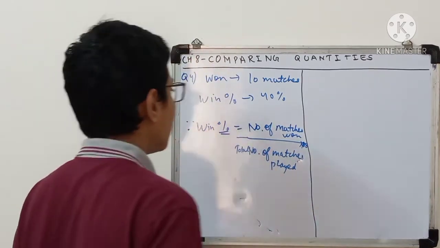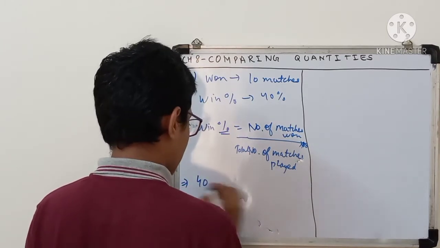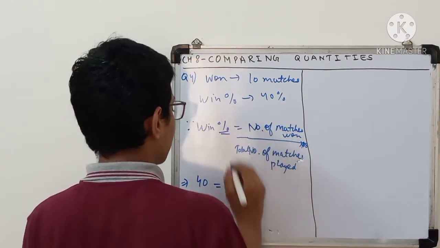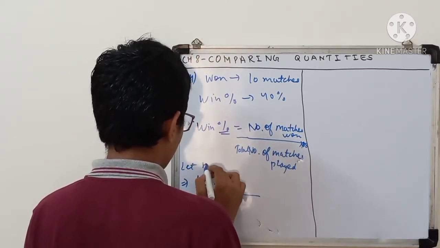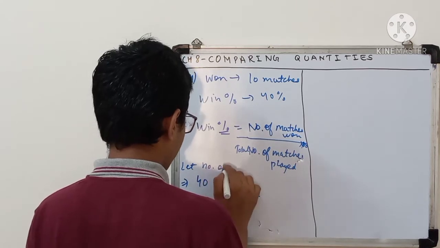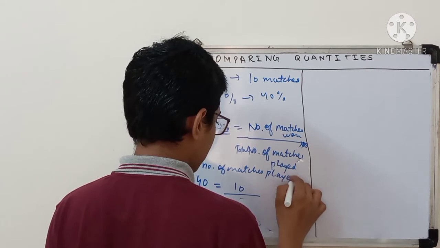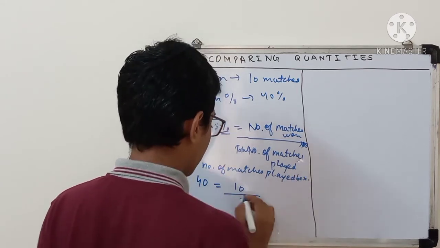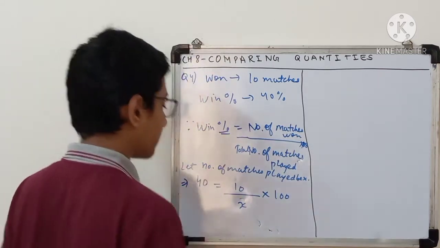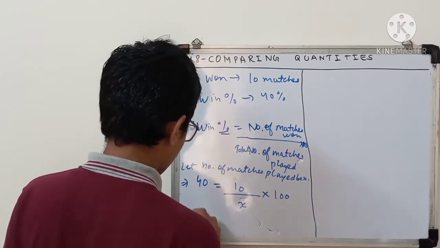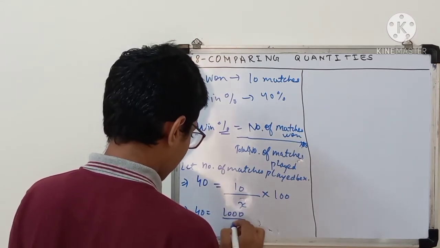So by this we can say, win percentage is 40%. 40 is equal to number of matches won, which is 10, upon total matches. Now you can write: let the total number of matches played be x. Into 100. Now it's a simple linear equation, you know how to solve. I can write 40 is equal to 1000 upon x.